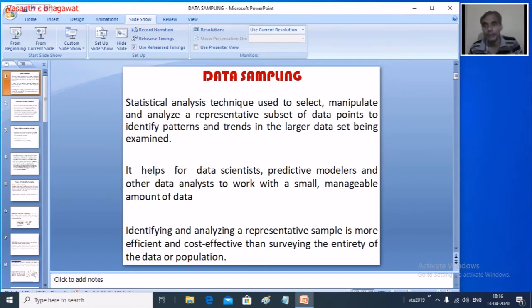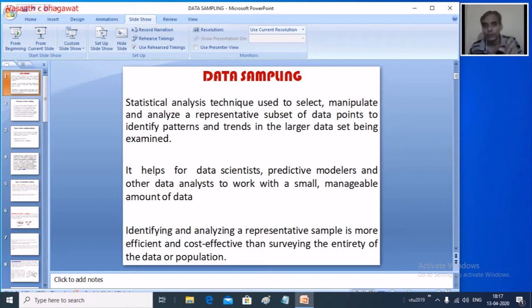What do we mean by a sample or sampling? As the definition goes, sampling in statistics is a technique in which you select, manipulate and analyze a representative subset of data points.